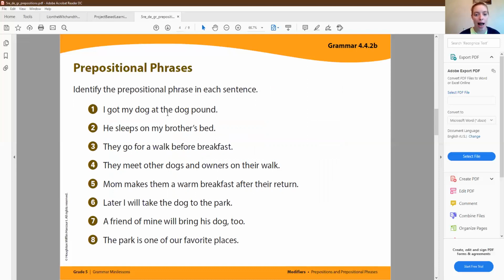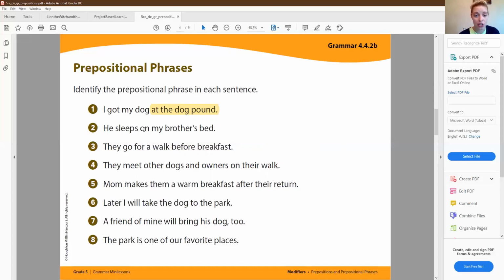I got my dog at the dog pound. Okay, so a good hint here is find the preposition and then the rest of that phrase will be the prepositional phrase. So I got my dog at the dog pound. I got my dog is a complete thought. Where did you get the dog? At the dog pound. So at the dog pound is going to be your prepositional phrase. Okay, let's look at number two. He sleeps on my brother's bed. He sleeps is a complete thought.